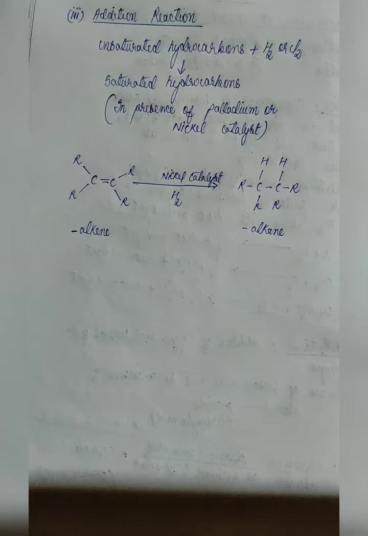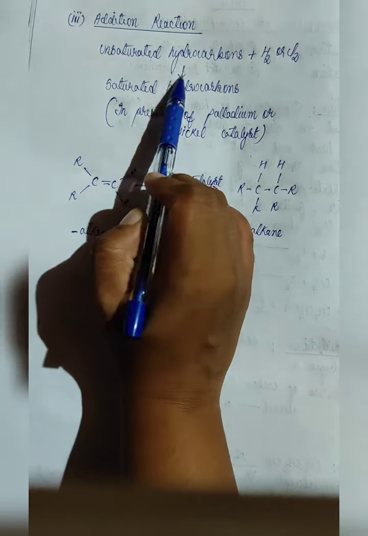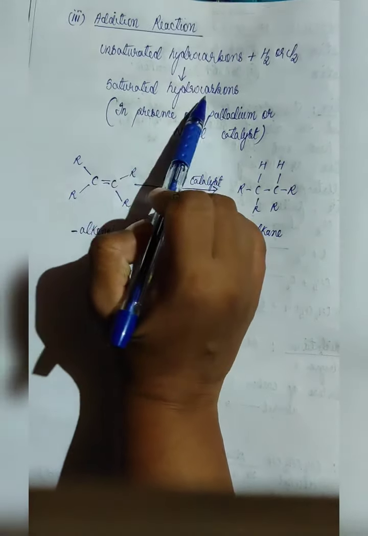From the name itself, it can be known that it is talking about addition of something to a reaction. Now here, in case of carbon compound and its property, addition reaction, we will see that in this case, unsaturated hydrocarbon is converted to saturated hydrocarbon.